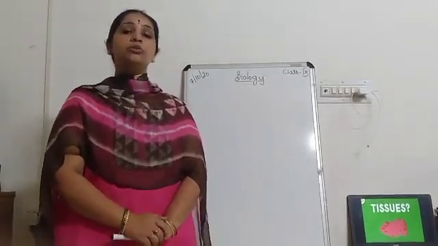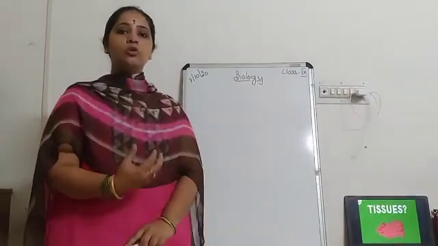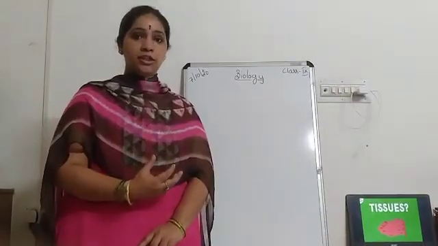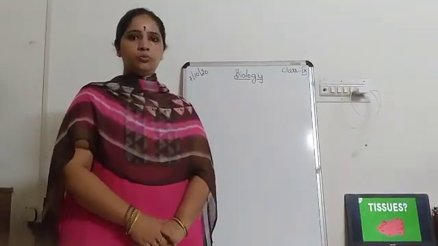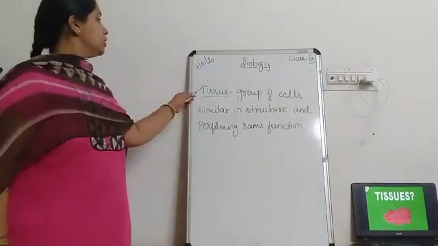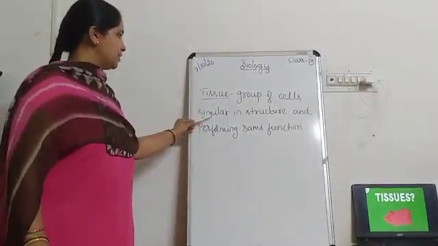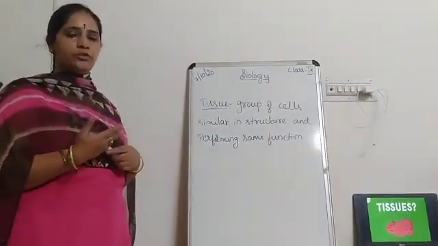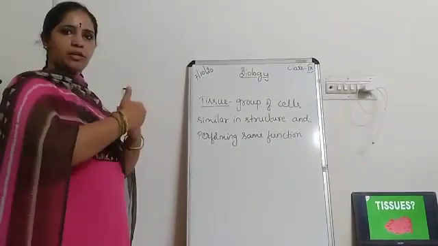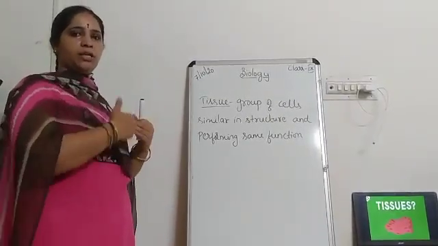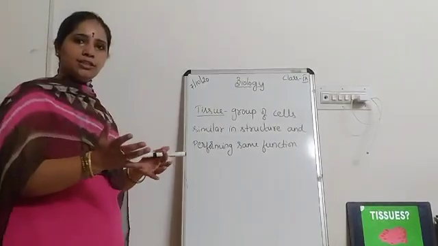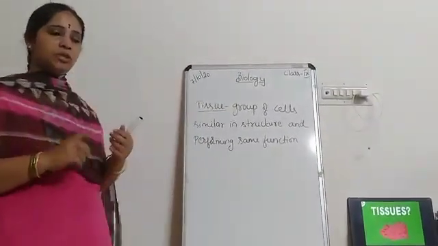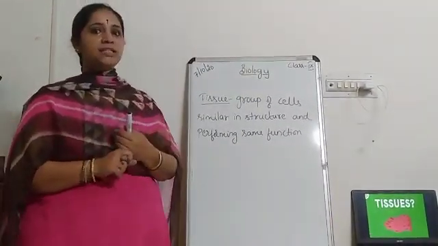So what is a tissue? Tissue is nothing but a cluster or group of cells which are similar in structure and performing a specific function. I think you know the order in living organisms, where cells make up tissues, tissues make up organs, organs make up organ systems, and all the organ systems together form the organism. So this is the definition of tissue. In this chapter we will be learning about plant tissues as well as animal tissues.